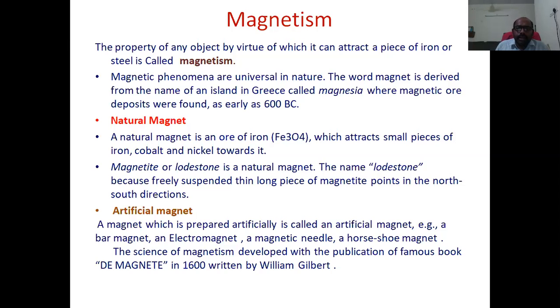The word magnet is derived from the name of an island in Greece called Magnesia, where magnetic ore deposits were found in 600 BC. The word magnet was derived from the name of an island in Greece called Magnesia.